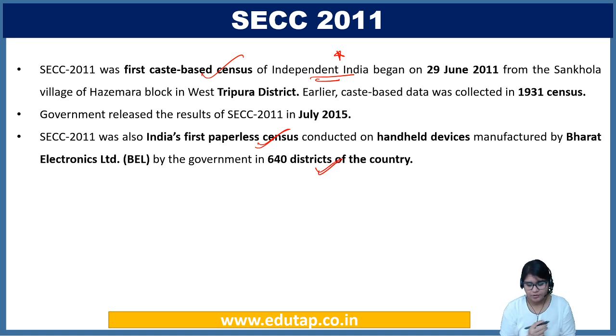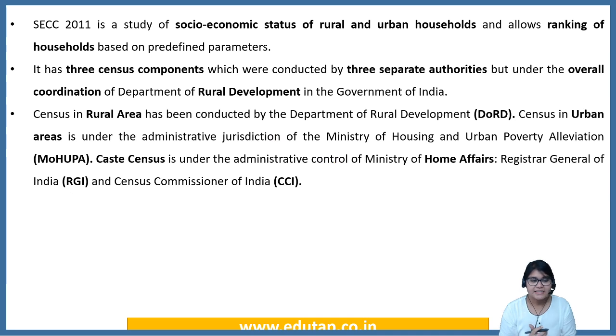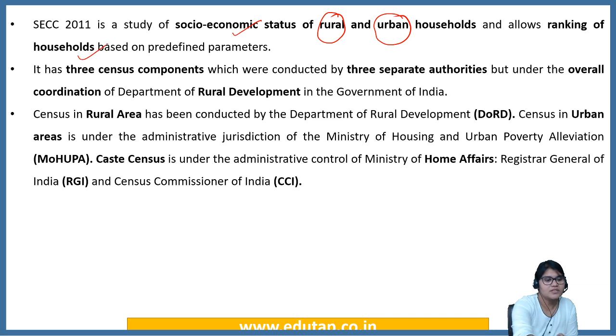It is a study of the socio-economic status of rural as well as urban households, and it allows the ranking of these households based on predefined parameters. We also saw in the previous lecture what those parameters are: inclusion parameters, automatic inclusion, automatic exclusion, and grades of deprivation. It is based on the SR Hashim committee's recommendations. All these things we saw as part of the questions that we discussed in lecture 6.